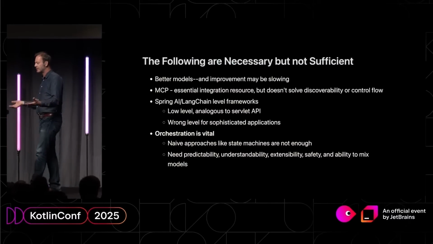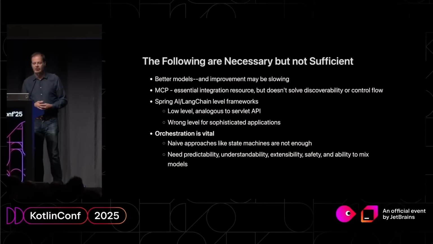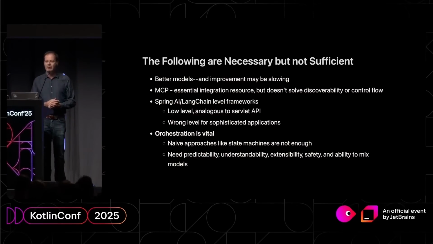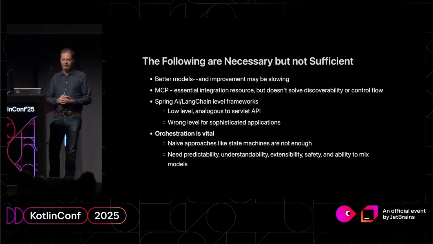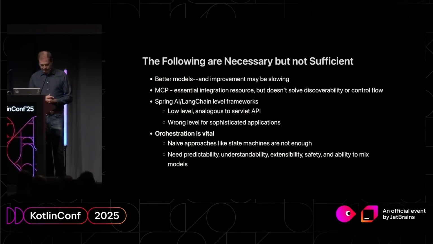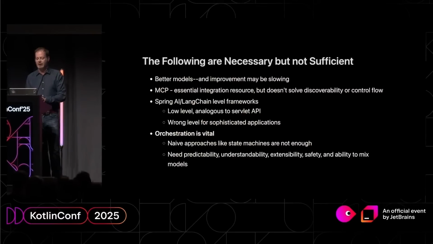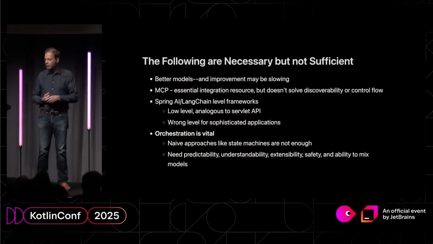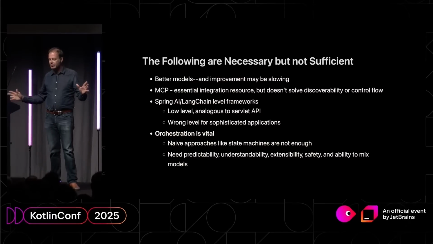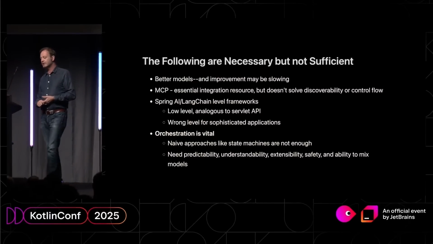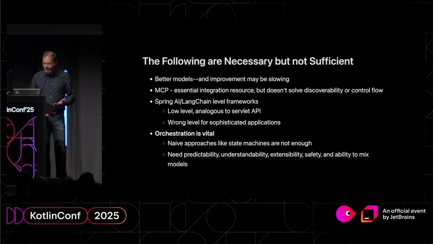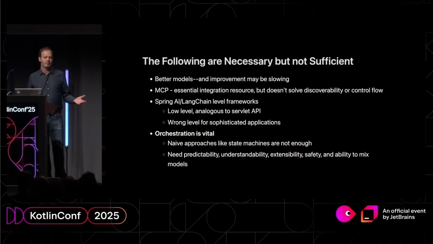I see that, for example, as analogous to the servlet API. It's good the servlet API exists, but no one's built a Java app directly using the servlet API for 20 years. So it's the wrong level for sophisticated applications. So you really need powerful approaches to orchestration, and this is what brings us to agents. And it addresses things like predictability, understandability, enhanced safety, and ability to mix models.